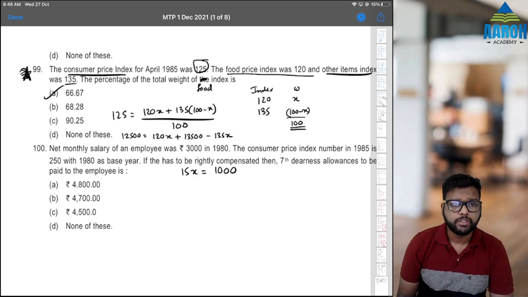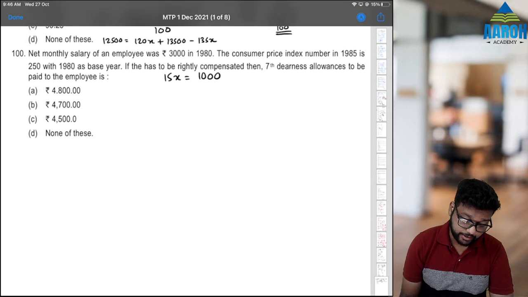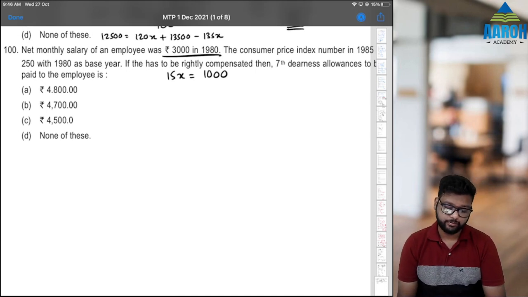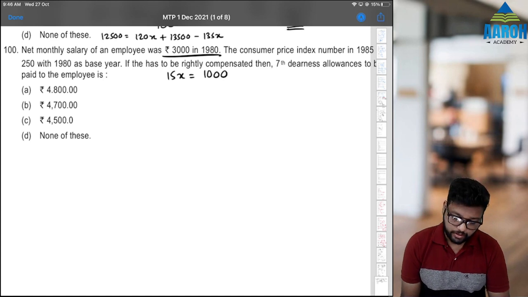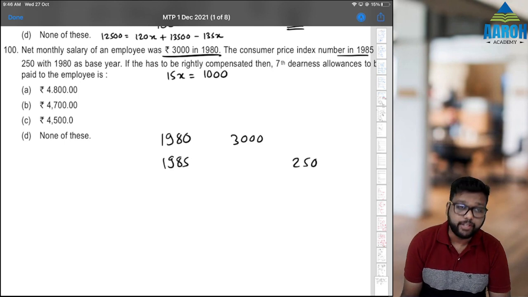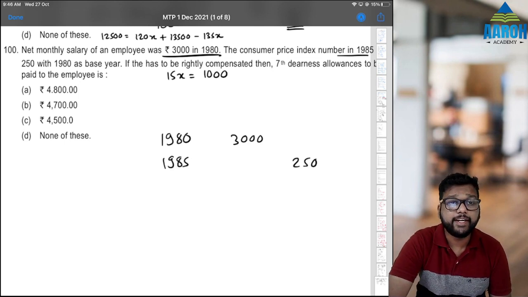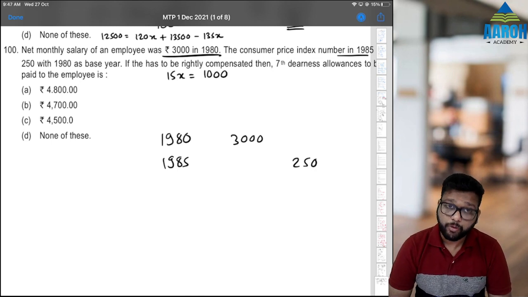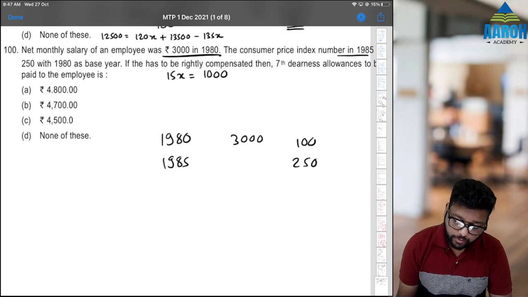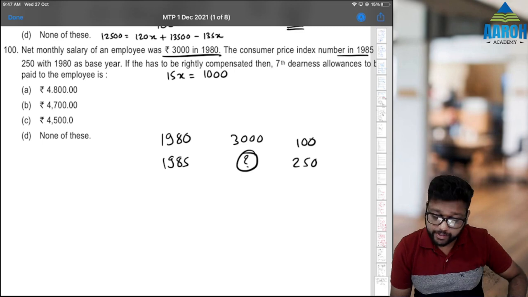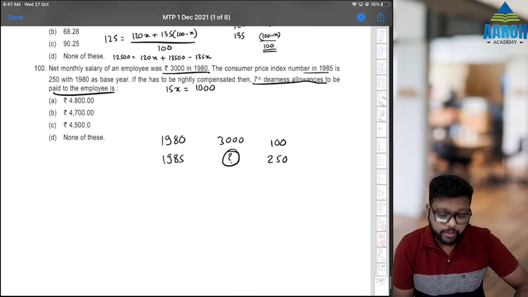Last one, 100th. Net monthly salary of an employee was 3000 in 1980. Consumer price index number in 1985 was 250, with 1980 as the base year. So obviously the base year index will be 100. We want to know how much dearness allowance should be paid to the employee so he is rightly compensated.